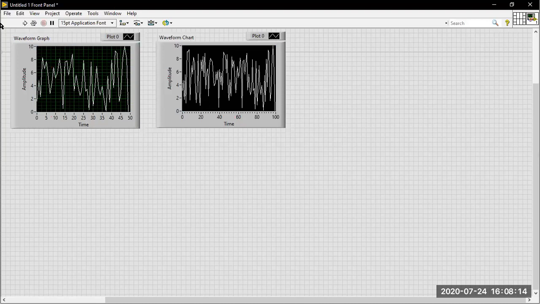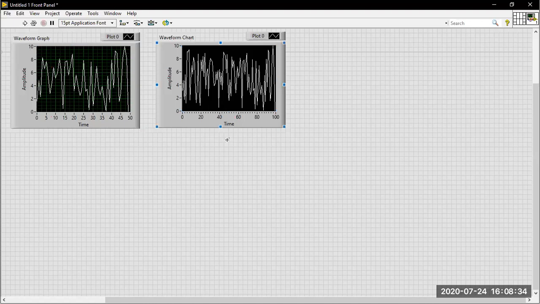Okay, so the chart continues where it left off. If you see the graph value and the chart value, both values will be the same. But in a graph you cannot get the previous value. In a waveform chart you can get the previous value. So here the previous value will be available.